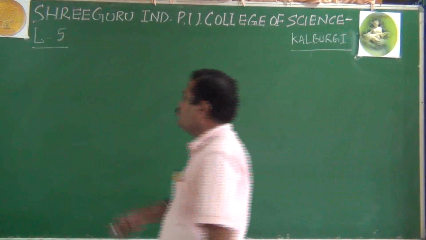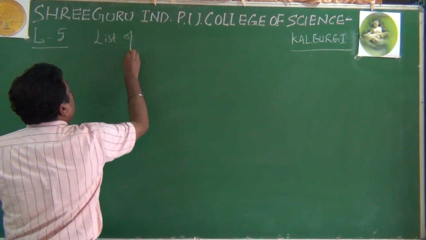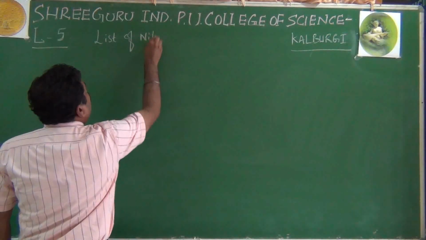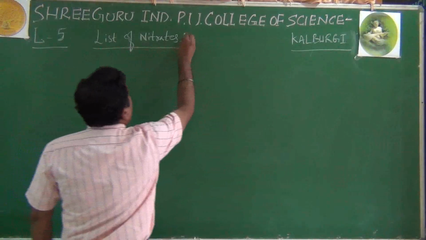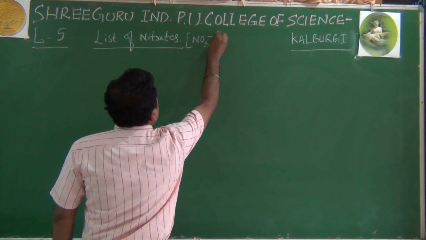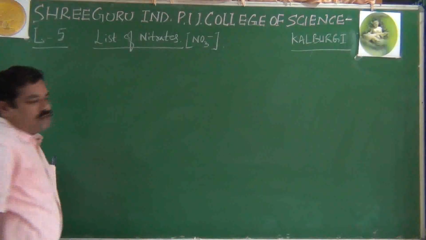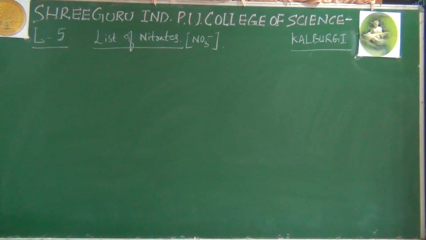First, the list of nitrates. As you know already, nitrate is NO3 minus.